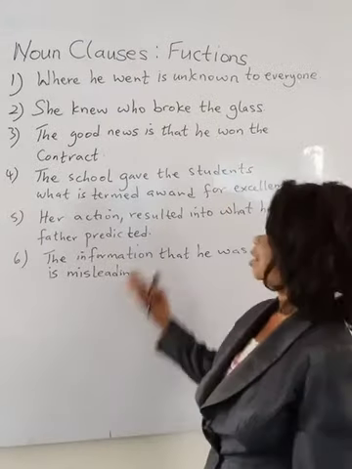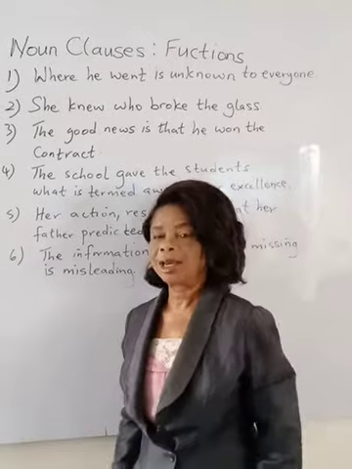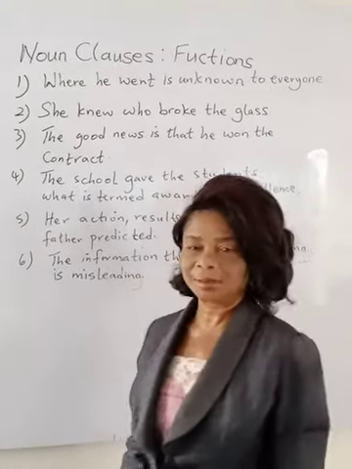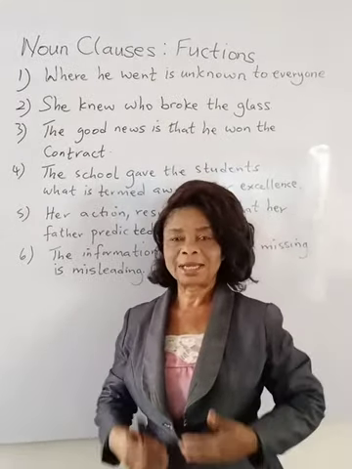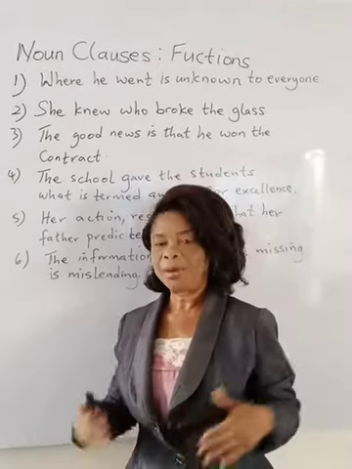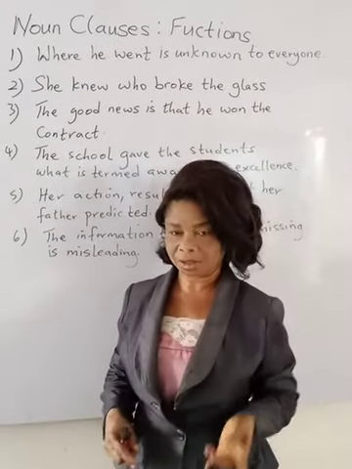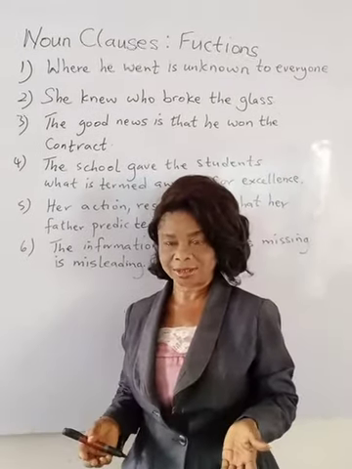So we are going to look at noun clauses and their functions. Now, what is a noun clause? A noun clause is a dependent clause that acts like a noun. A noun clause performs the same grammatical function as nouns and noun phrases.